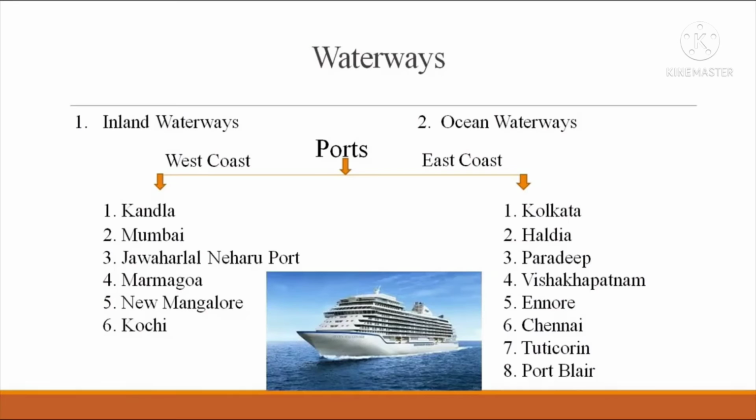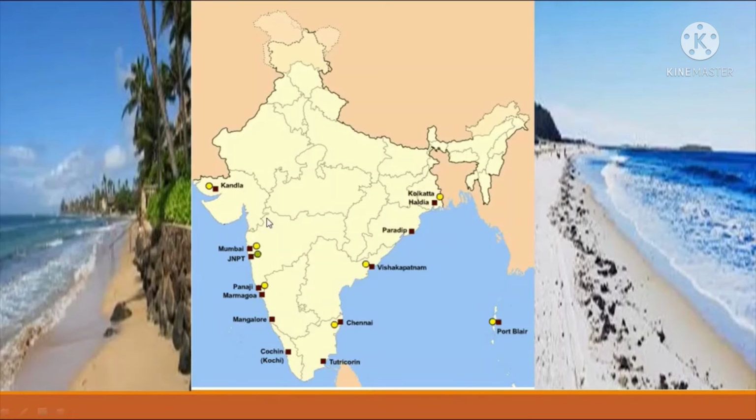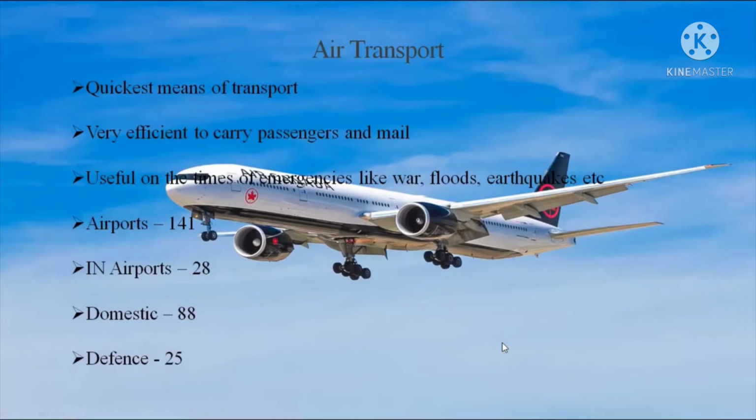And another one, Port Blair, is in Andaman Nicobar. Here you can see Kandla, Mumbai, Jawaharlal Nehru Port, Mormugao, Mangalore Port, Kochi, Tuticorin, Chennai, just above it Ennore, Vishakhapatnam, Paradip, Haldia, Kolkata, and Port Blair, situated in the Andaman Nicobar Islands. So these are the main seaports of India. Next we have to move to airports.